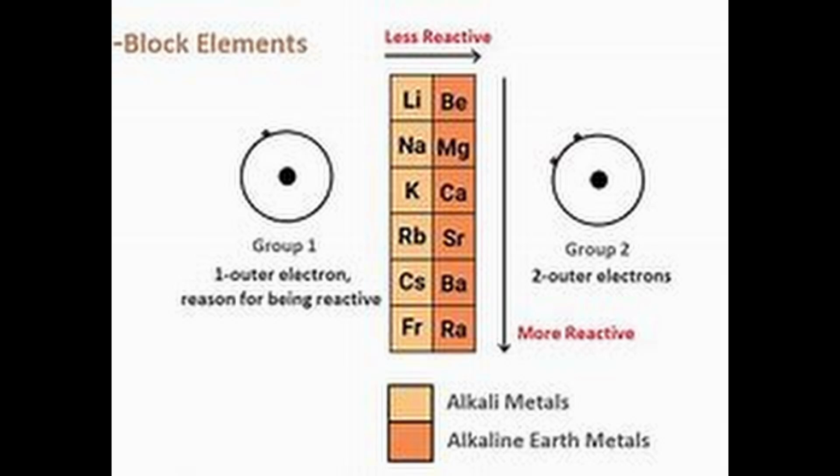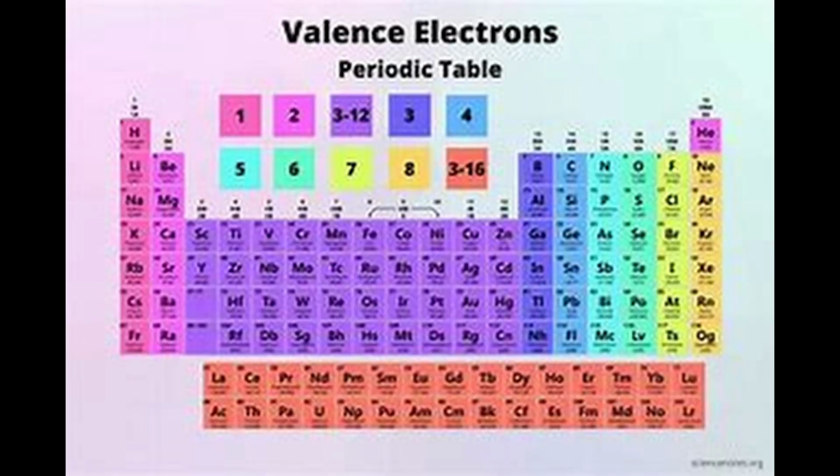Elements in the same vertical column or group have similar valence shell electronic configuration and similar properties. For example, group 1 elements, which are also called alkali metals, have ns1 valence shell electronic configuration. On the basis of the Aufbau principle and electronic configuration, we can classify elements into 4 blocks. They are s block, p block, d block and f block.